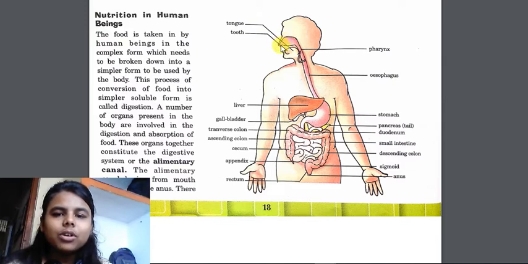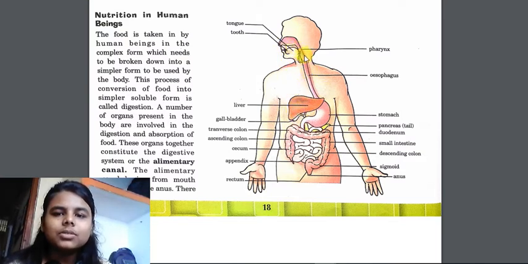The whole thing from here to here is called the alimentary canal. That means organs that together constitute the digestive system. Here you can see this figure is of the digestive system in human beings.